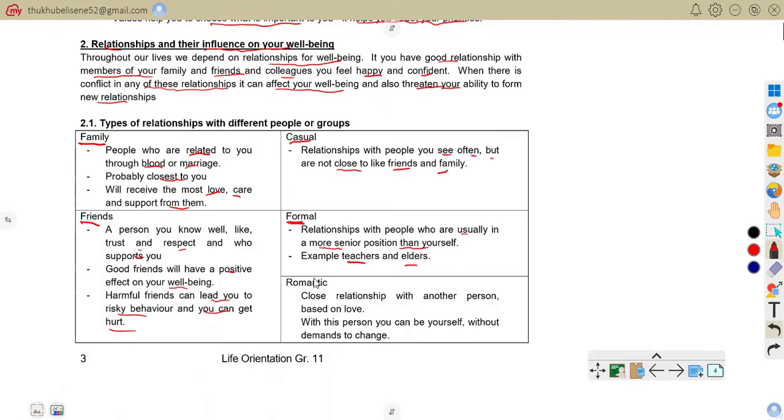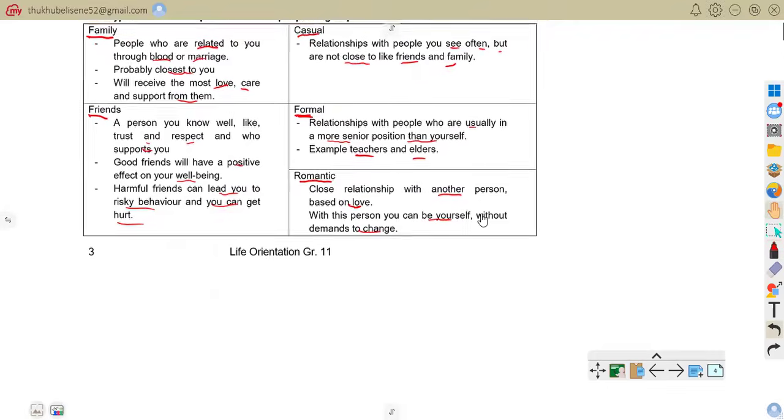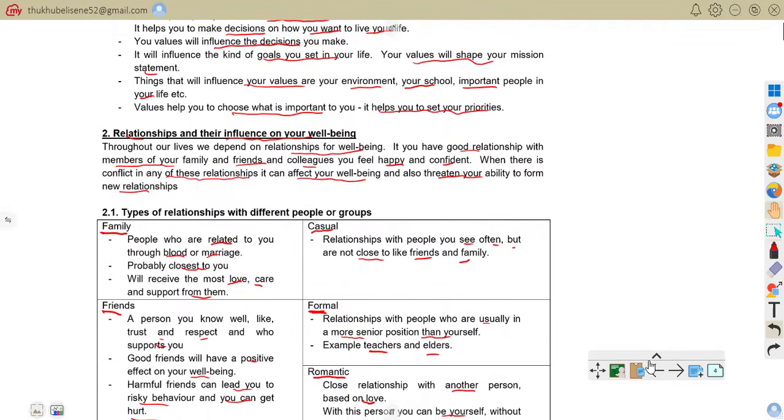So now we come to romantic. A close relationship with another person based on love. With this person, you can be yourself without demands to change. So a romantic relationship is a close, loving relationship with another person. Example, dating someone you care about. So hope we are together on that. Let us move on.